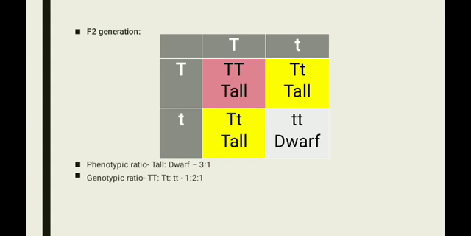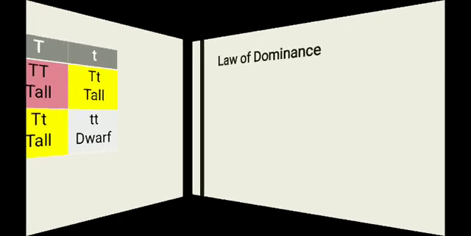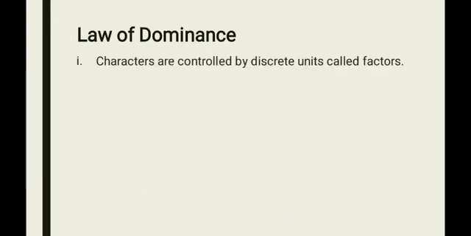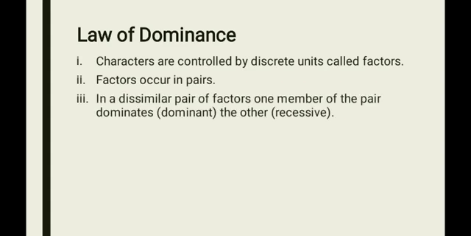Now, Mendel proposed laws. The first one is the law of dominance. According to the law of dominance, characters are controlled by discrete units called factors. Mendel spoke of a factor, which is nothing but a gene. He never used the word gene, but he called it a factor. Factors occur in pairs. In a dissimilar pair of factors, one member of the pair dominates the other; that is the dominant, and the other is recessive.